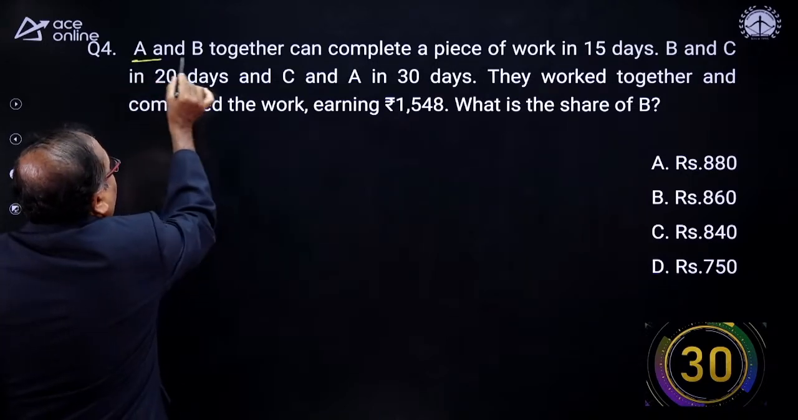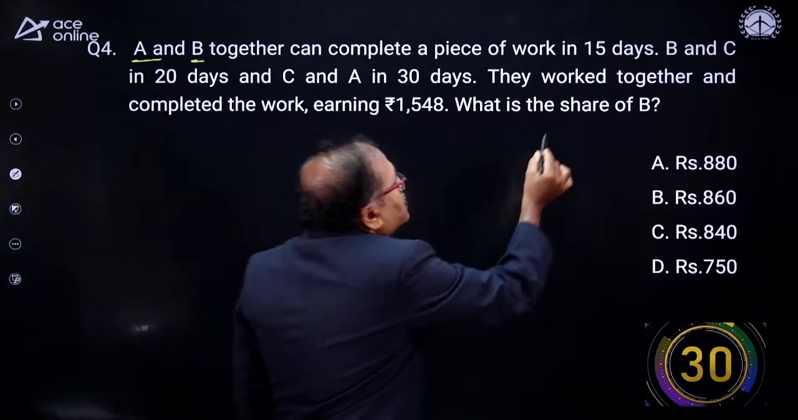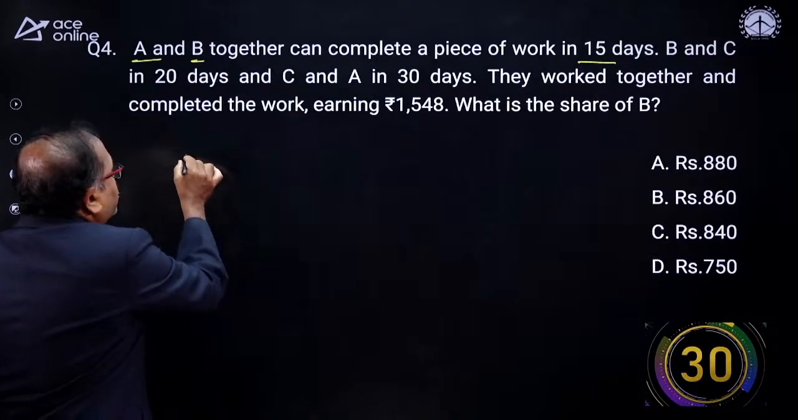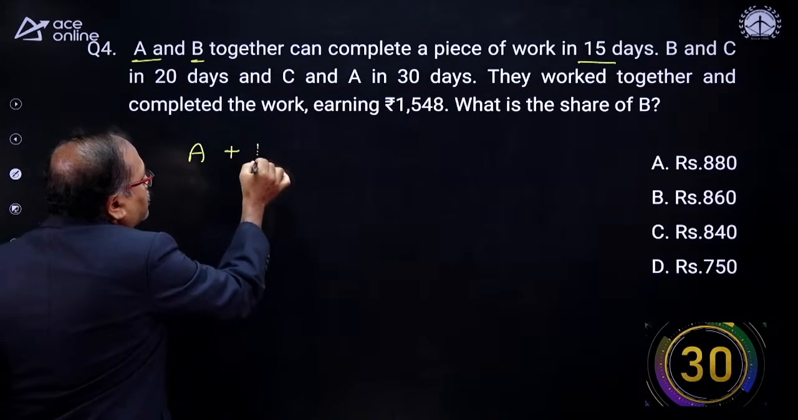Look at this one. A and B together can complete a piece of work in 15 days. B and C. This is a very stereotypical question. In every exam it comes.